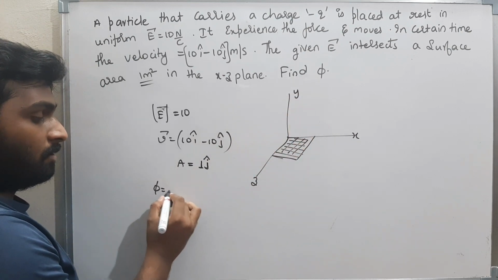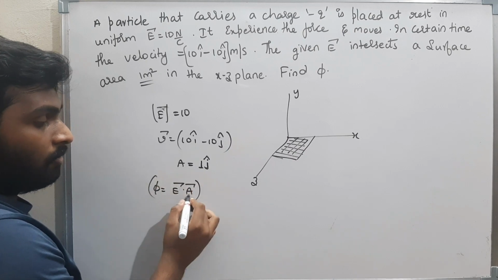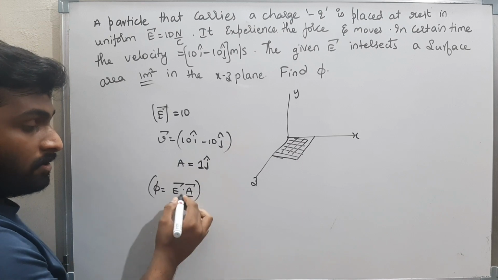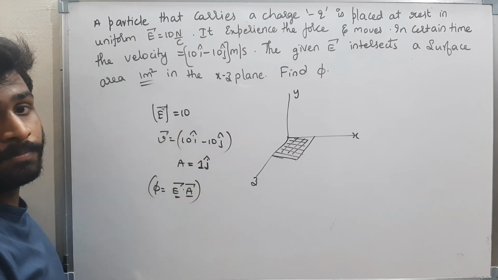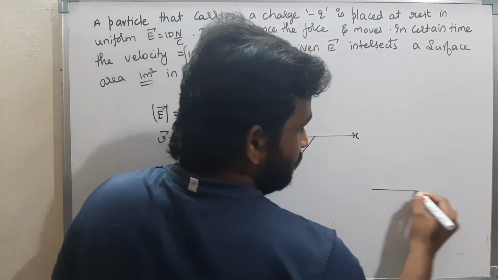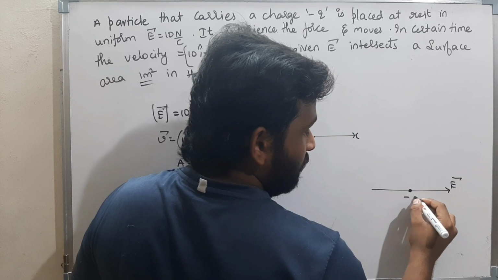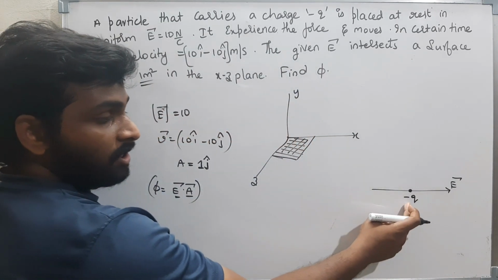What is the flux? Flux is nothing but E bar dot A bar. Now I got A bar, that is 1 j cap. What is E bar? I got only the magnitude, but I have to find the direction. This is the electric field. If I place a minus charge here, what will happen?